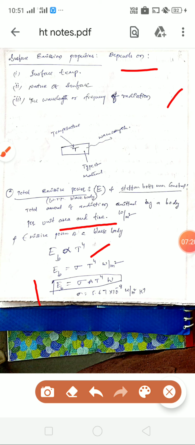If we multiply with area, we get sigma A T to the power 4, which will be in watts. Sigma is equal to 5.67 into 10 to the power minus 8 watts per meter square Kelvin to the power 4. We have one experiment in our lab to find the Stefan-Boltzmann constant, 5.67 into 10 to the power minus 8.